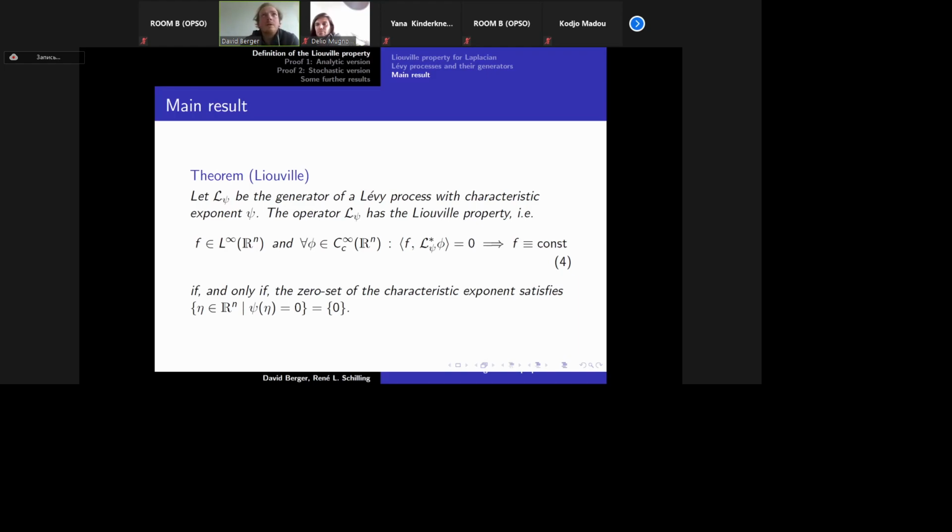Now, if you look at the Brownian motion, then the symbol is given by the norm of z squared, and it is easy to see that the zero set is just equal to {0}.